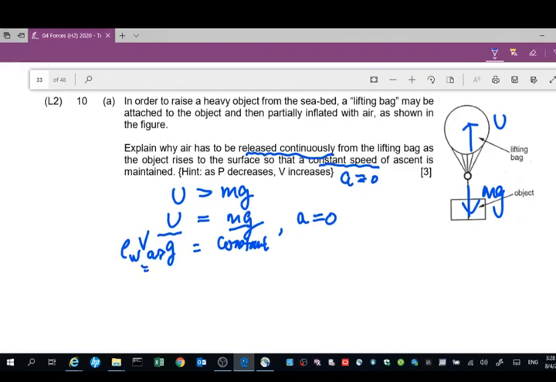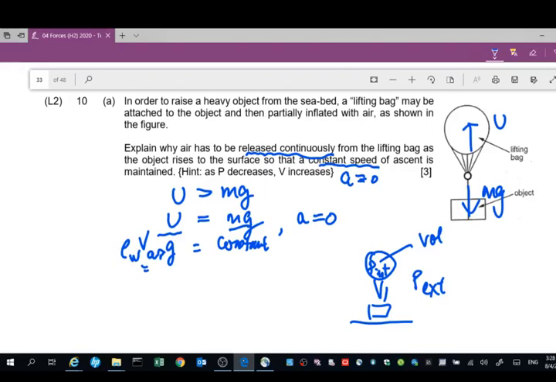Right, if you take this whole thing at somewhere at the bottom of the seabed here, how much volume it has depends on the external pressure and internal pressure, the inside pressure and outside pressure.